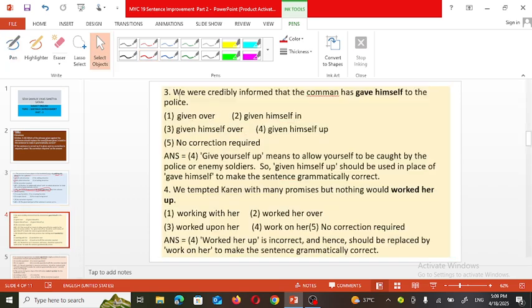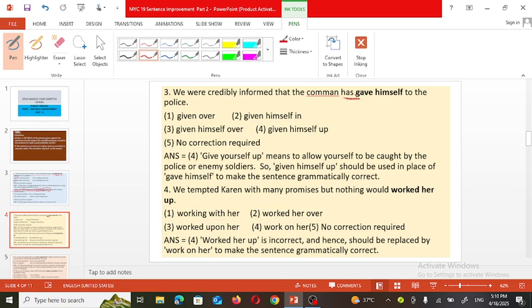Now, let's see the next sentence. We were credibly informed that the common has gave himself to the police. The common has gave himself. Has is used when the sentence is in the present perfect tense.